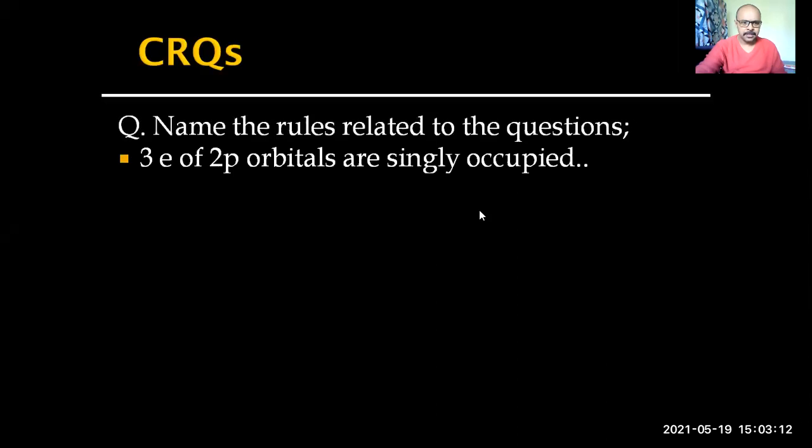Three electrons of 2p orbitals are singly occupied, that is, not paired. According to which rule? It is a check on your memory now. In our last class, we discussed some of the important rules governing electronic configurations. Three electrons of 2p orbitals are singly occupied.